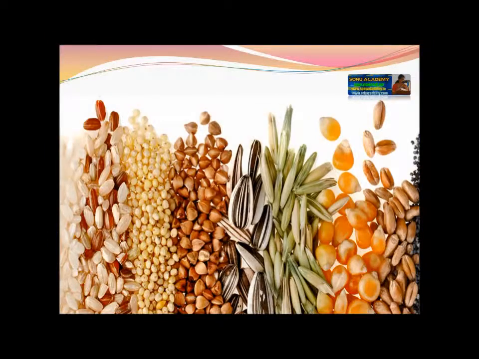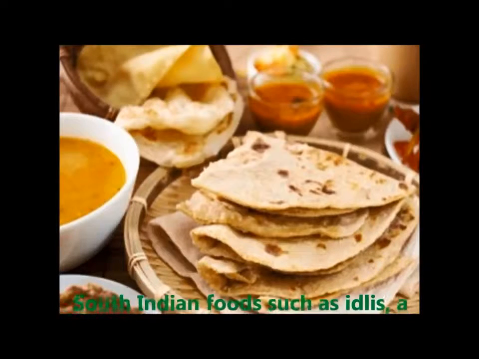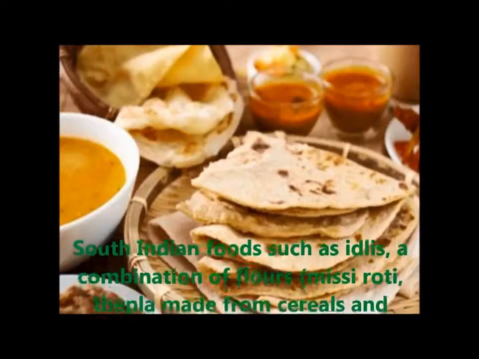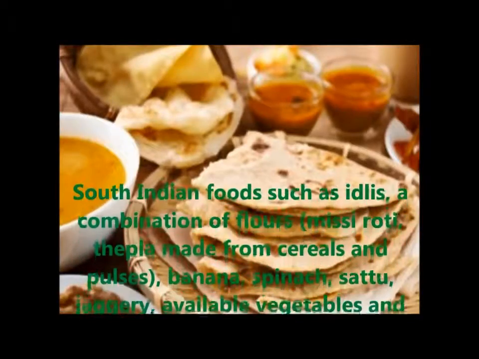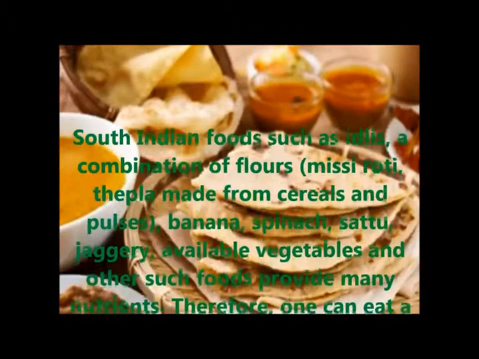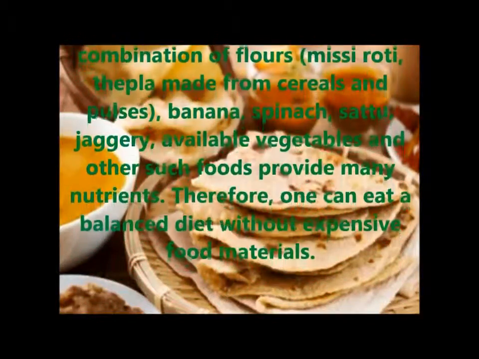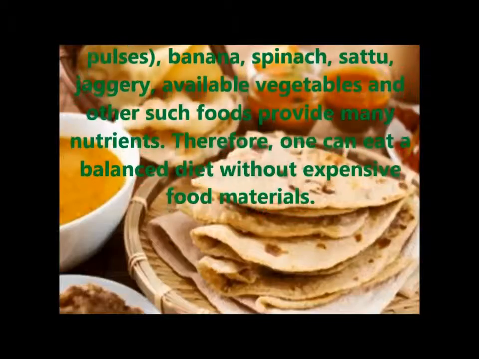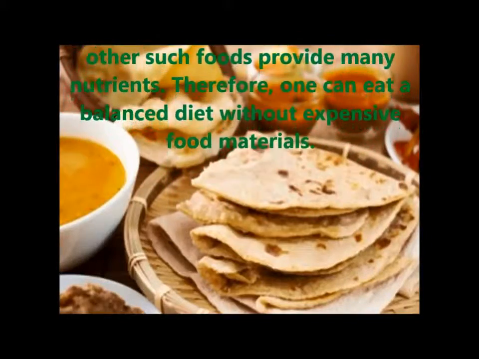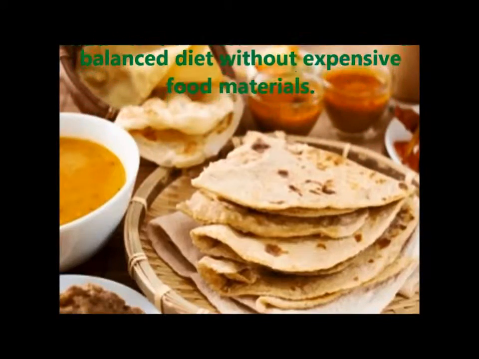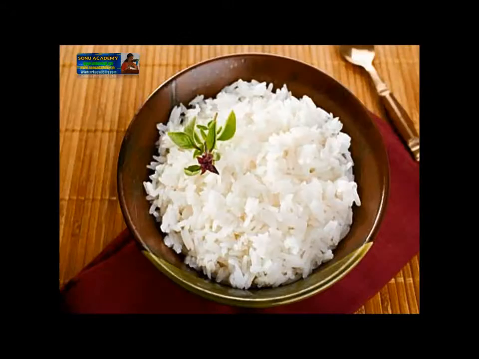Children, pulses, groundnuts, soya beans, sprouted seeds, South Indian foods such as idlis, combinations like roti and dal, bananas, spinach, and other available vegetables and fruits provide many nutrients. Therefore, one can eat a balanced diet without expensive food material.